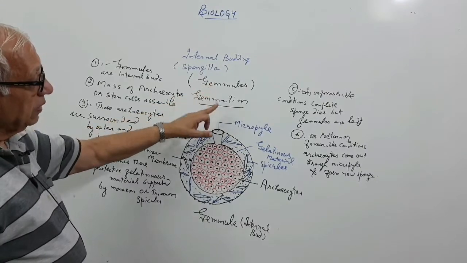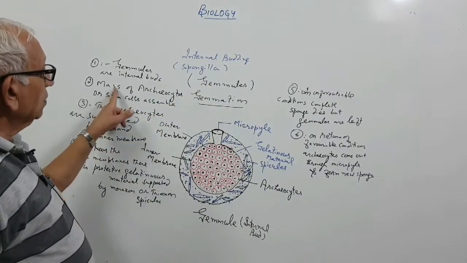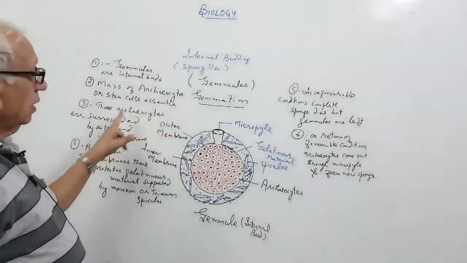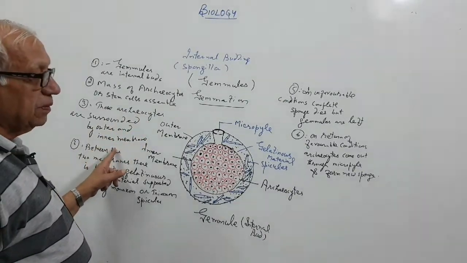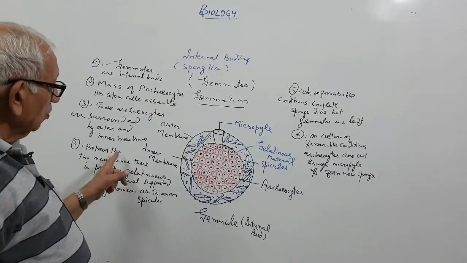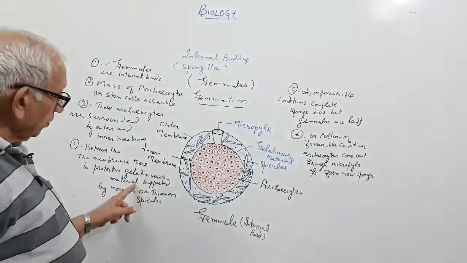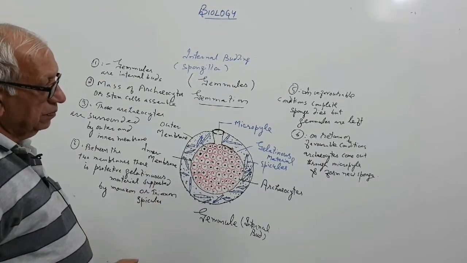Formation of gemmules is called gemmation. A mass of archaeocytes or stem cells assemble. These archaeocytes are surrounded by an outer and an inner membrane. Between the two membranes there is a protective gelatinous material supported by monoaxon or triaxon spicules.